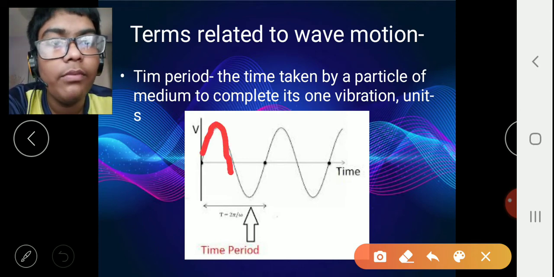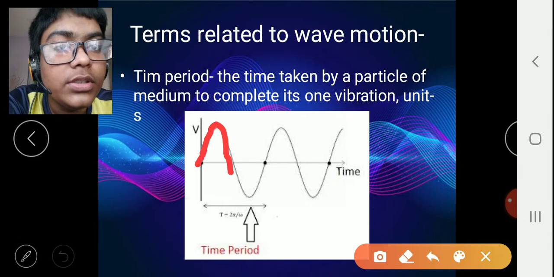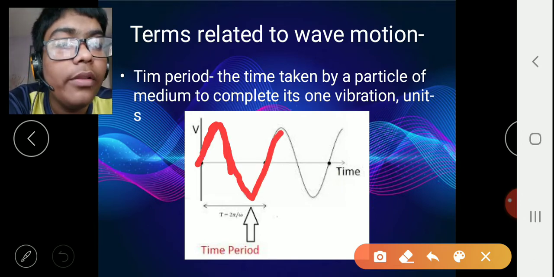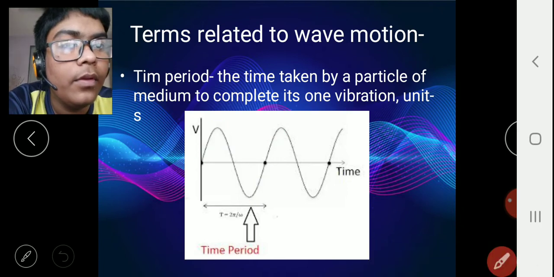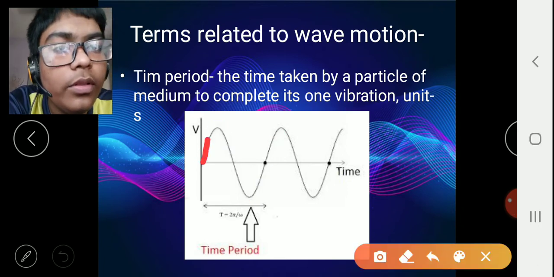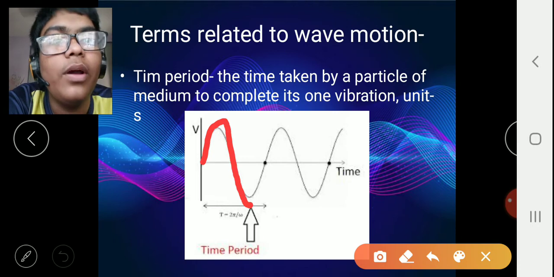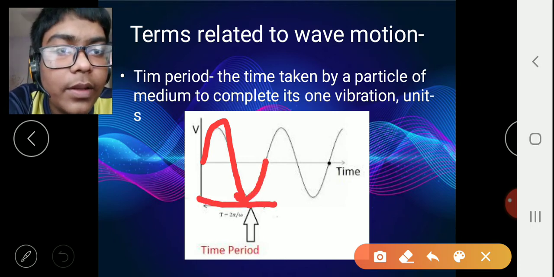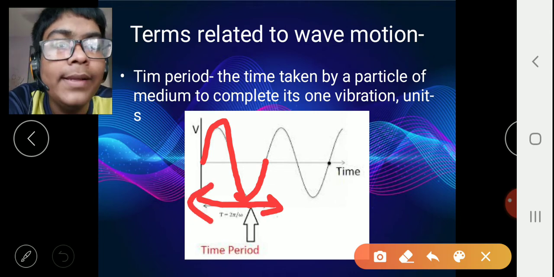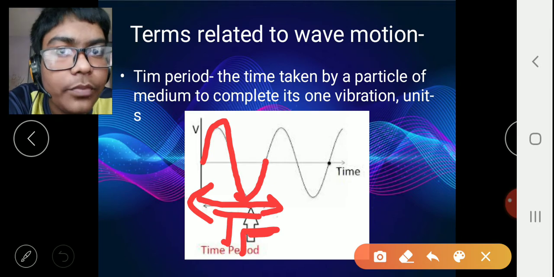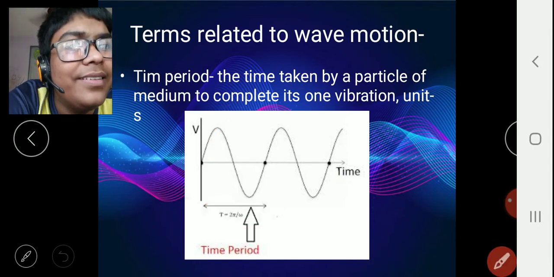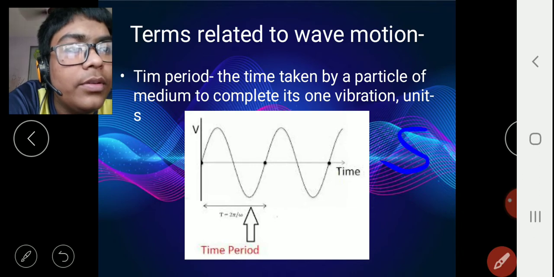No, this whole thing makes one vibration. Therefore, this much time is the time period of that medium or the particle of that medium. As it is a time itself, its unit is also second.